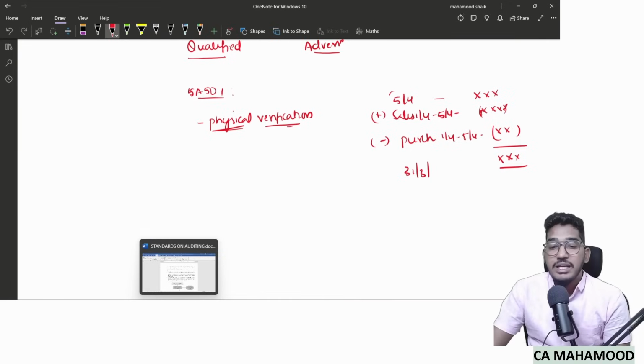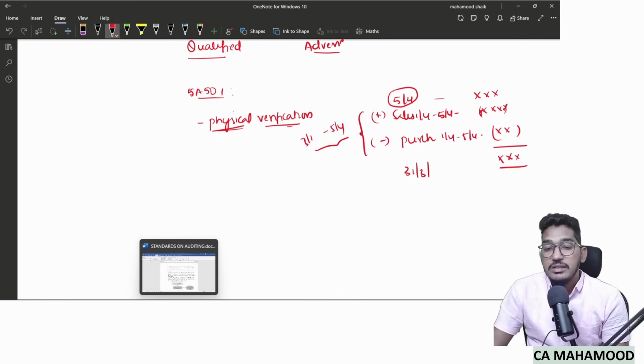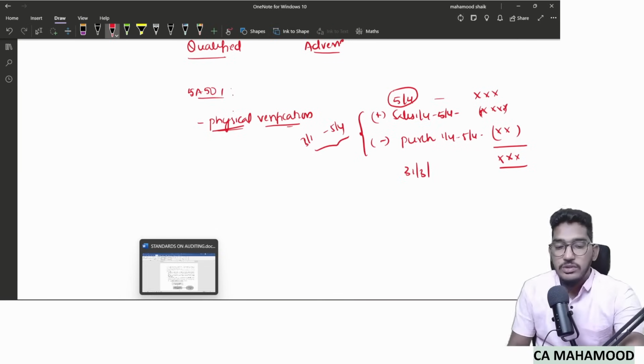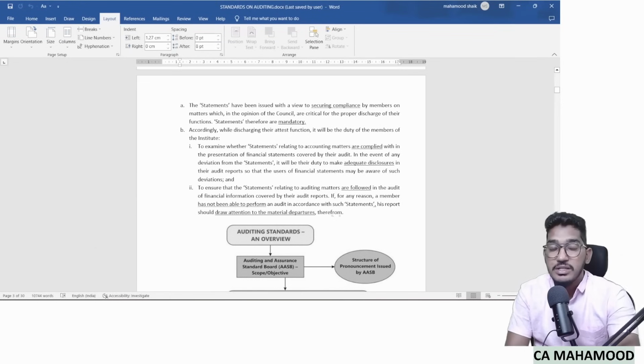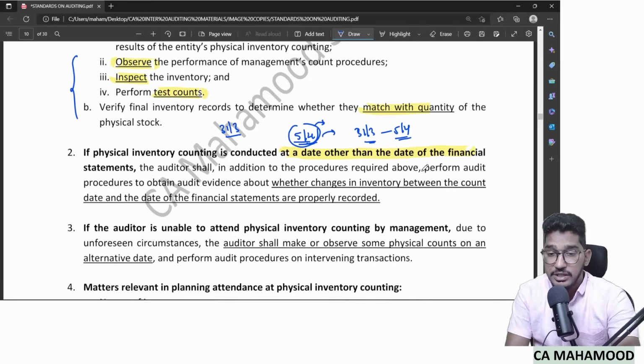So if inventory counting is happening on a date other than the balance sheet date, check whatever transactions have happened between the date of the financial statements and the date of counting, whether they are really genuine or not. This is very important if stock verification is happening on a date other than the balance sheet date.